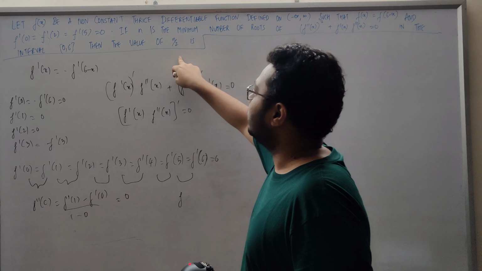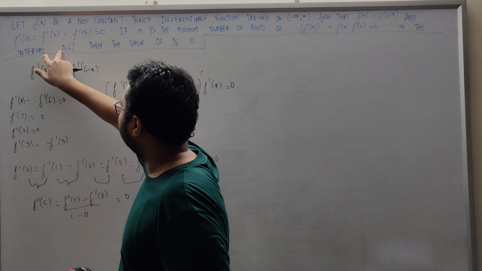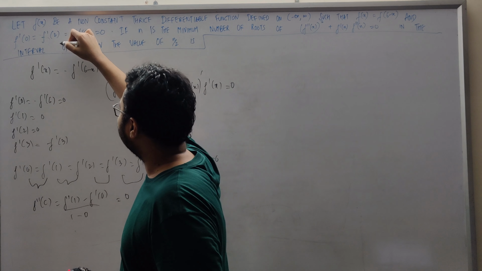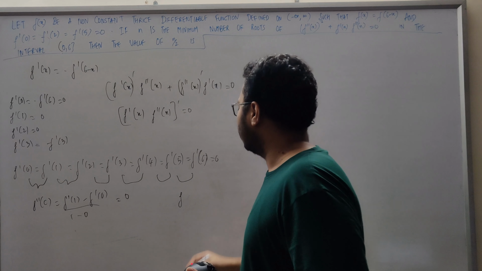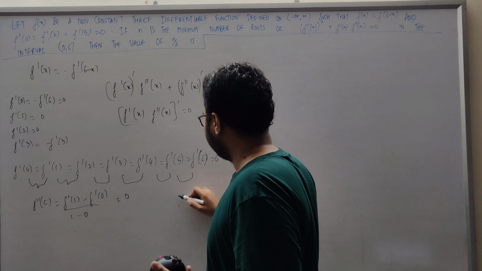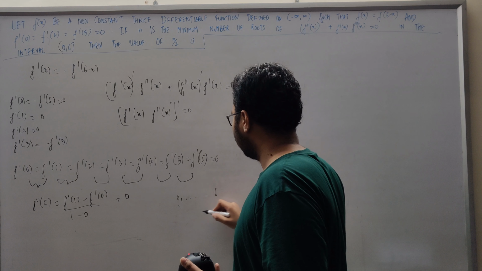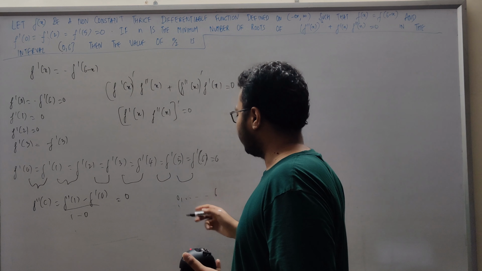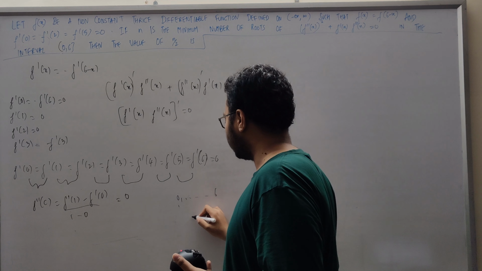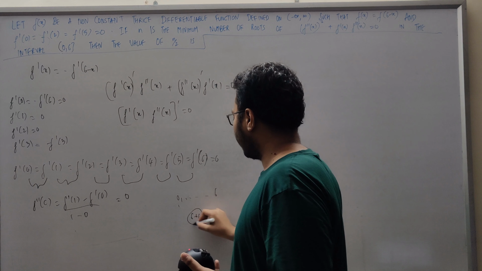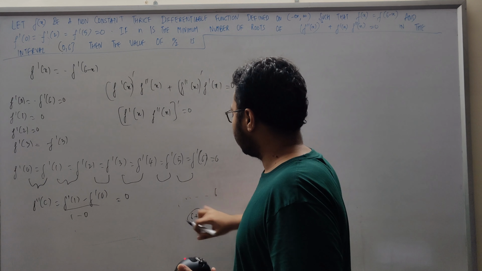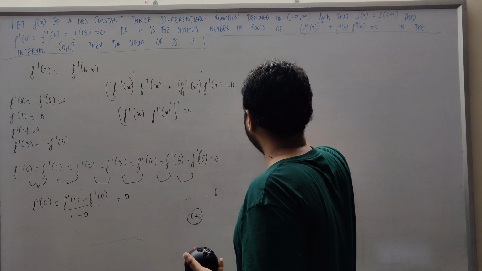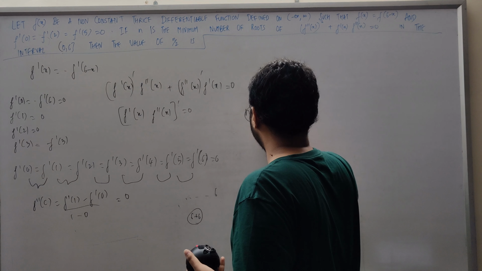We have to find the value of n by 2, and this is actually a curved bracket. I wrote that by mistake. So we have 0 up till 6 and some value between 0 and 1, so those 6 values. So we have 6 plus 6, 0 is not included, so the value of n equals 12, so n by 2 equals 6.